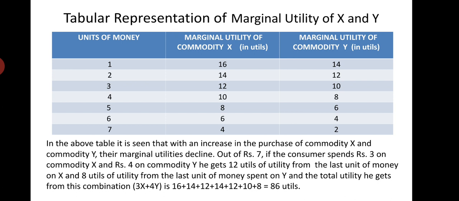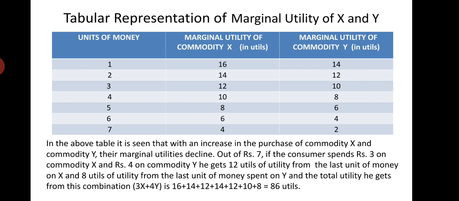Out of rupees 7, if the consumer spends rupees 3 on commodity X and rupees 4 on commodity Y, you see, out of 7 rupees at his disposal, if the consumer spends rupees 3 on commodity X, what is the marginal utility of the third unit of X? 12 utils of utility he gets by spending 3 rupees on commodity X. And what is the marginal utility of spending 4 rupees on commodity Y?